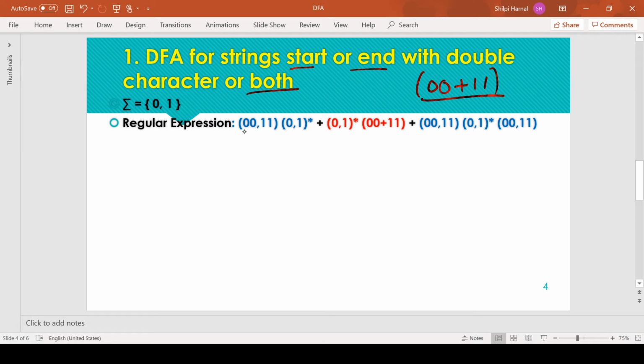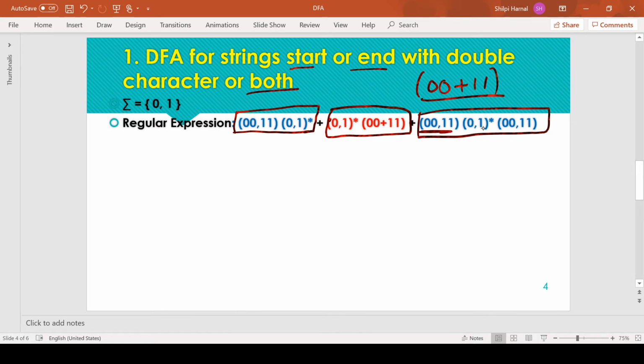For the string starting with a double character we have defined this regular expression. This is the regular expression for a string ending with a double character. And this is the regular expression for a string starting or ending with a double character.